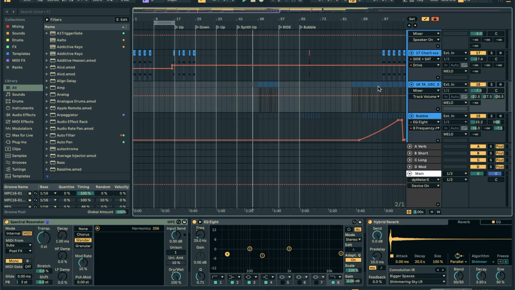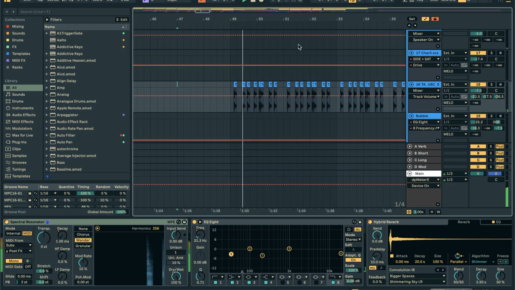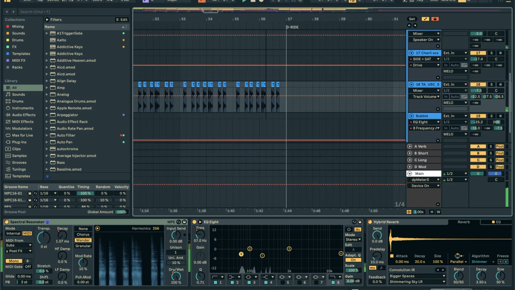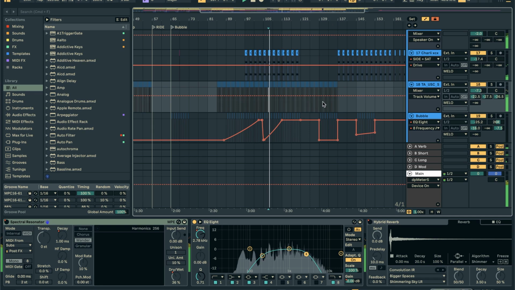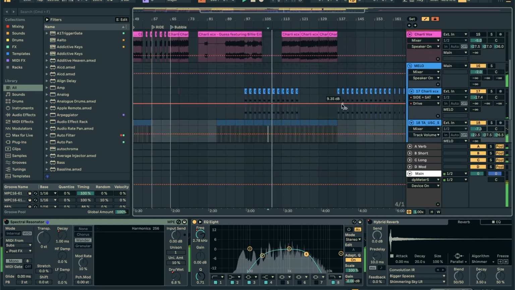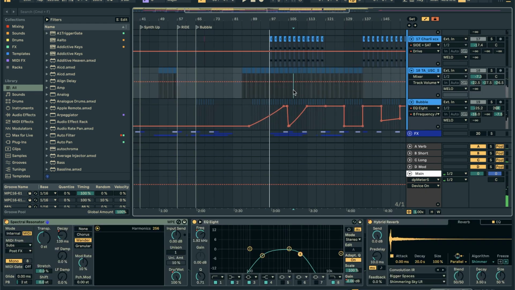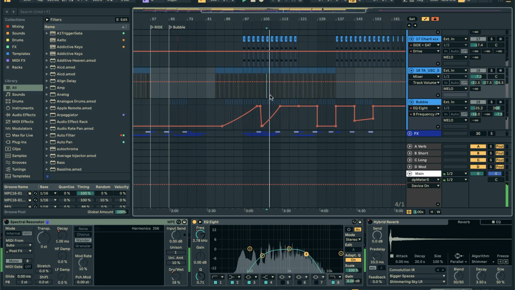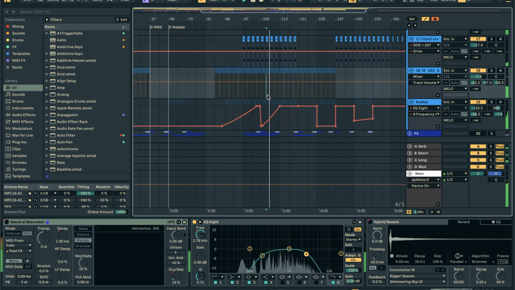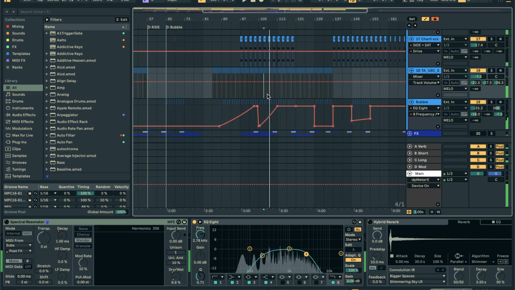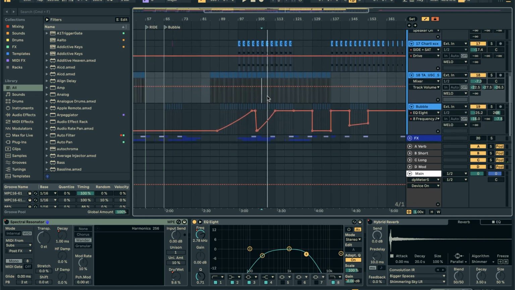Next thing is this here. Oh, this is mostly this. So let me show you this part. So in the build up, this is the thing here. It's this cool ravey stabby thing. So if you listen to the reference, right over here, and what we have. So it's similar. It's definitely not the same. Mine's a little bit more intense, I guess you could say.